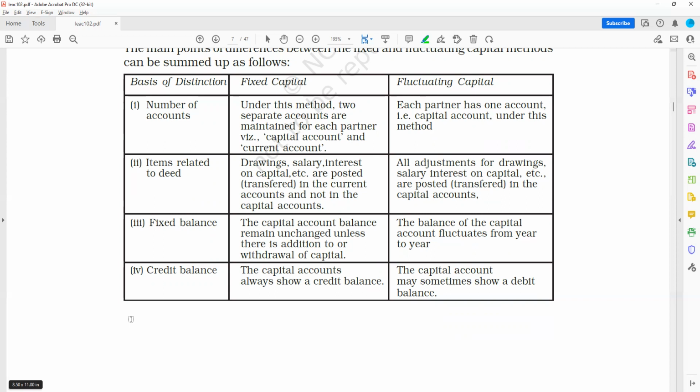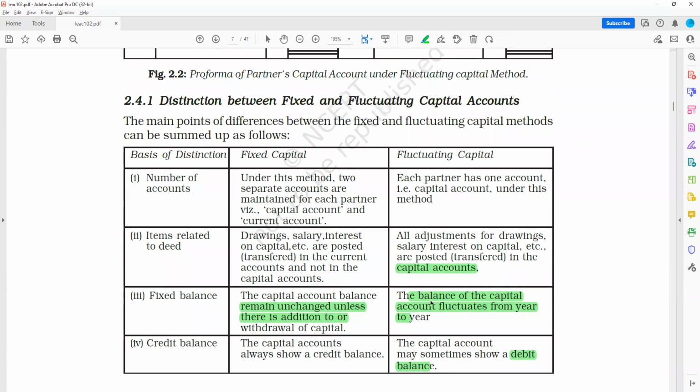In the fixed method, items related to drawings, salary, interest are posted in the current account, whereas in the fluctuating method all the items, be it drawings, be it salary, interest on capital, etc., are posted in the capital account itself. Then there is fixed balance. There is no change. In the fluctuating method, the balance fluctuates from year to year. Then credit balance. The fixed capital accounts always show a credit balance. There might be a debit balance in my fluctuating capital account.